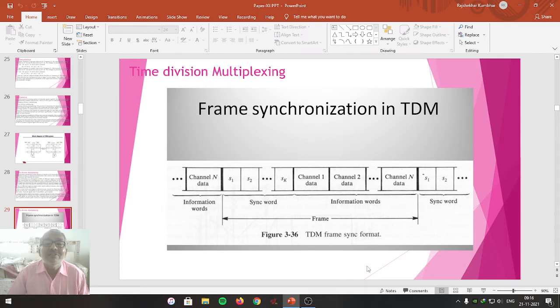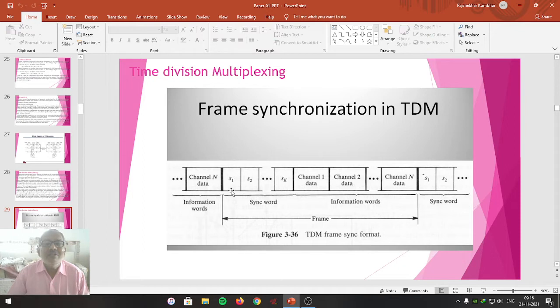So this is one frame of time, and for every frame the channels are there, which carry signals one after another. S1 and S2 are synchronous words used in the transmitter as well as at the receiving end to synchronize the transmission and reception with each other.